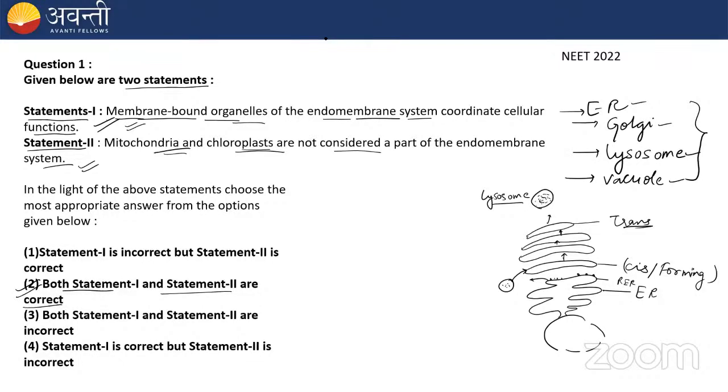Let me know in the chat box. Payal, Sumedh, it is clear? Okay, all right. So we are moving with the next question.